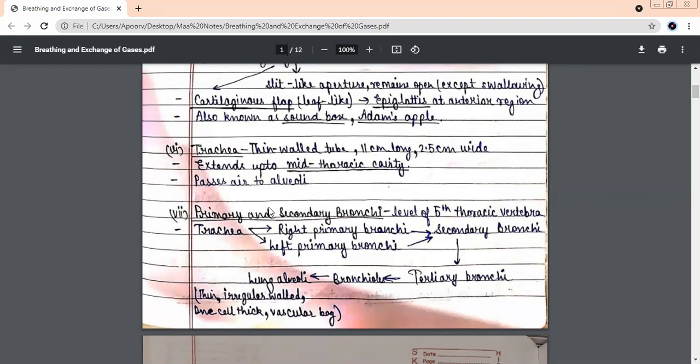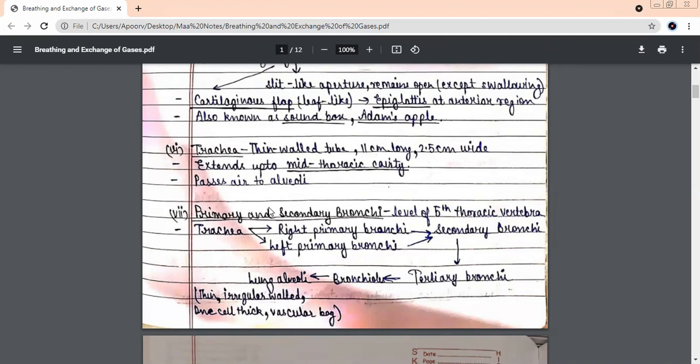Bronchiole. And the last part is what we call as? Lung alveoli. Beta, this alveoli, the membrane is very, very thin. The walls are very irregular. It is so thin that it is only one celled thick.